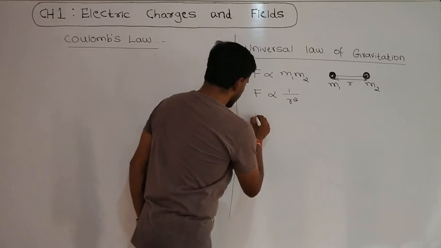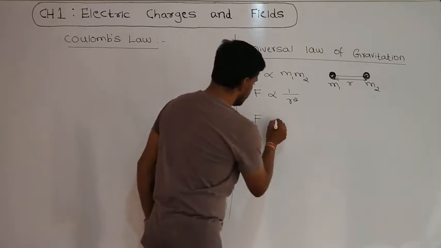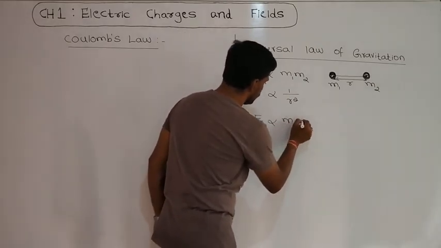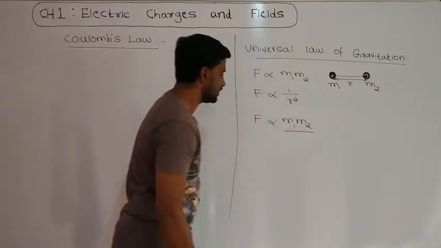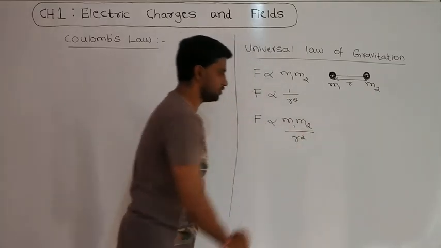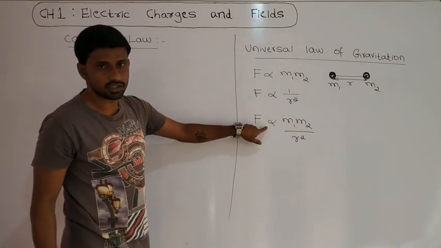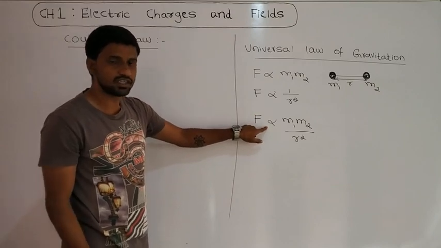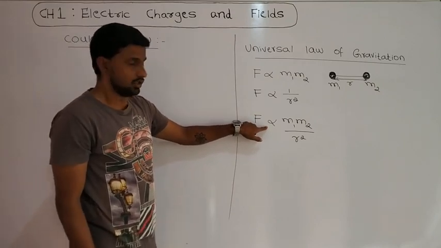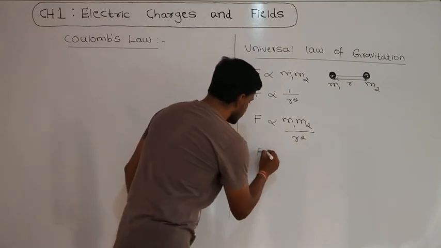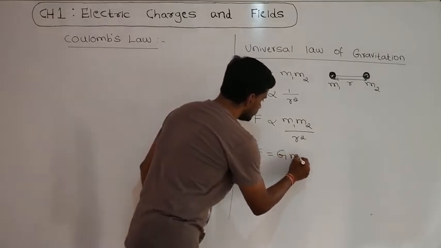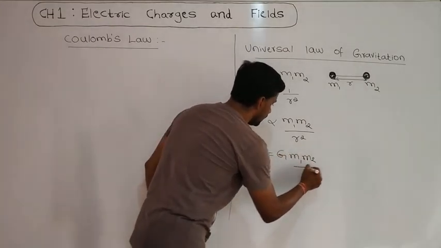So we can write the universal law of gravitation as F is directly proportional to M1 M2, the product of the 2 masses, and inversely proportional to the square of the distance between them. Here there is a proportionality sign. To remove the proportionality sign, we introduce a constant. So F equals G M1 M2 divided by R square.